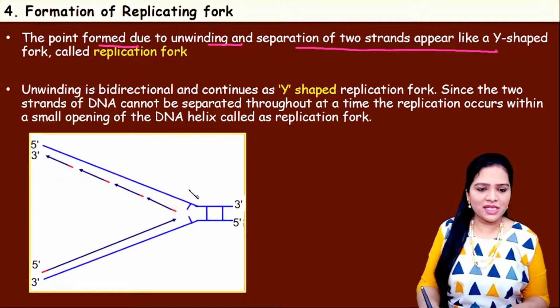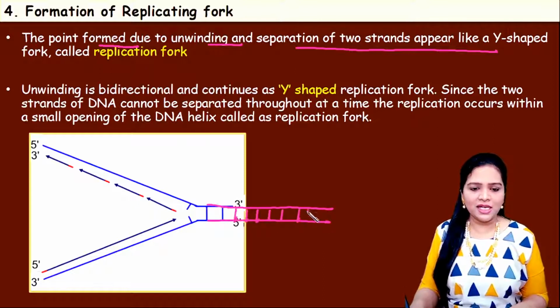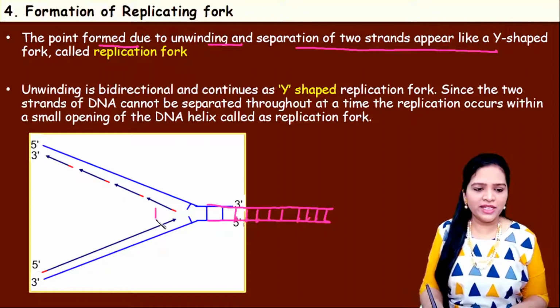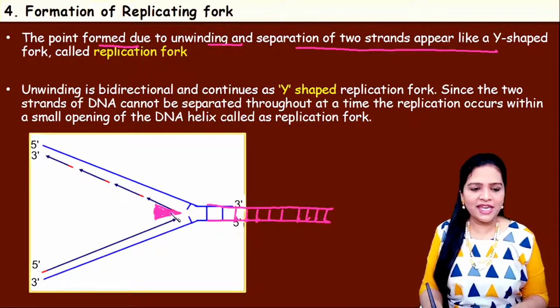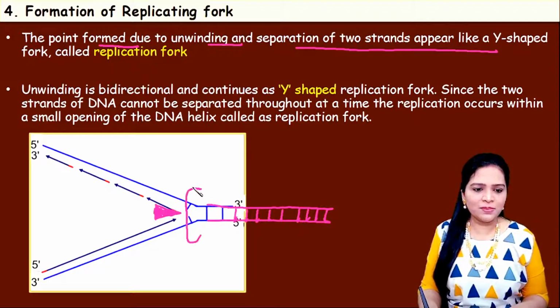So that means in this picture, look at this picture here, the DNA strand was originally in a double-stranded helical structure. Okay, so here came the enzyme DNA helicase. It came and broke the hydrogen bonds. Okay, so this site is the point of origin of replication.